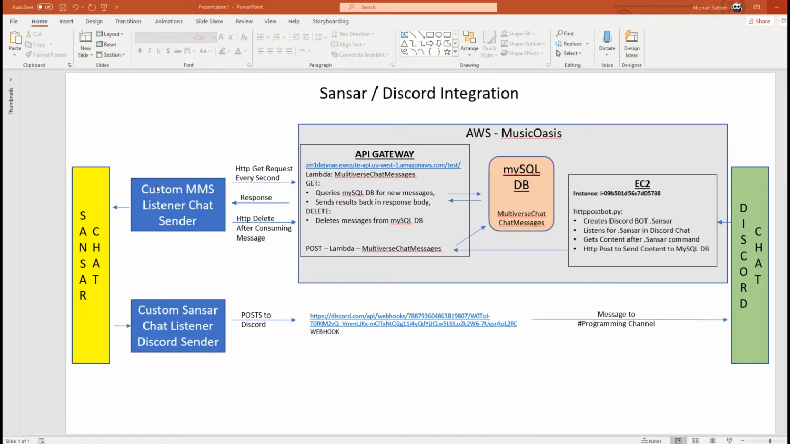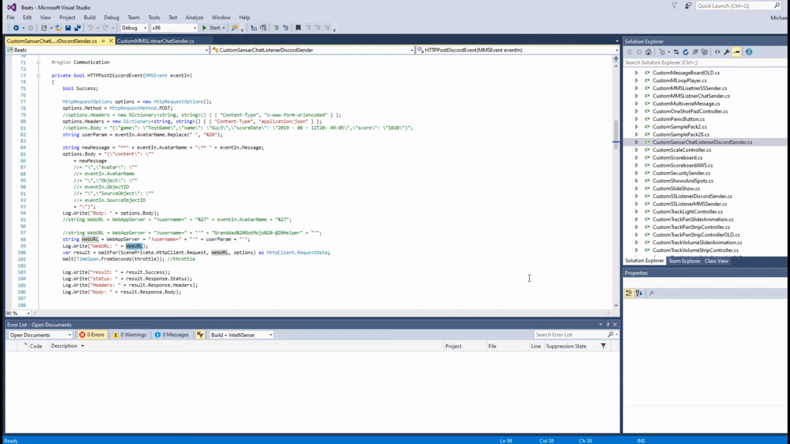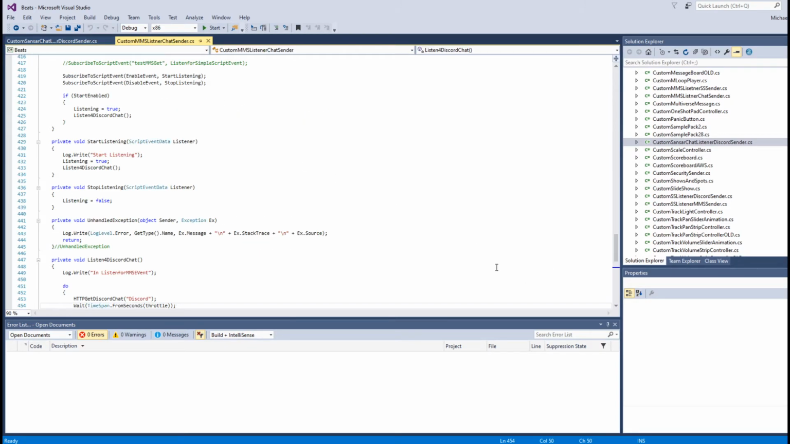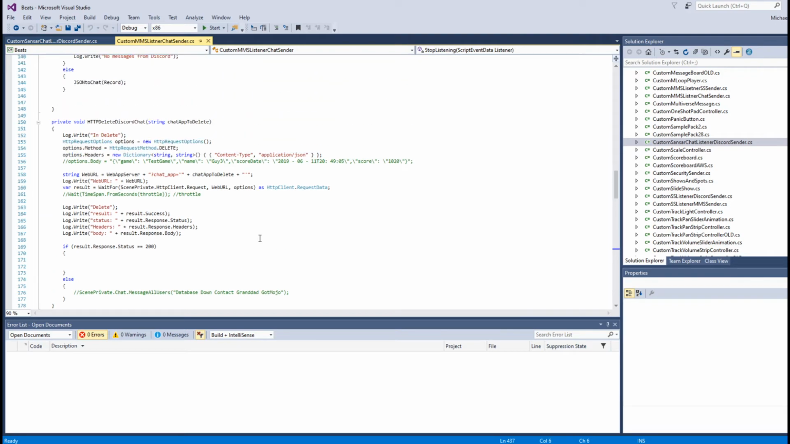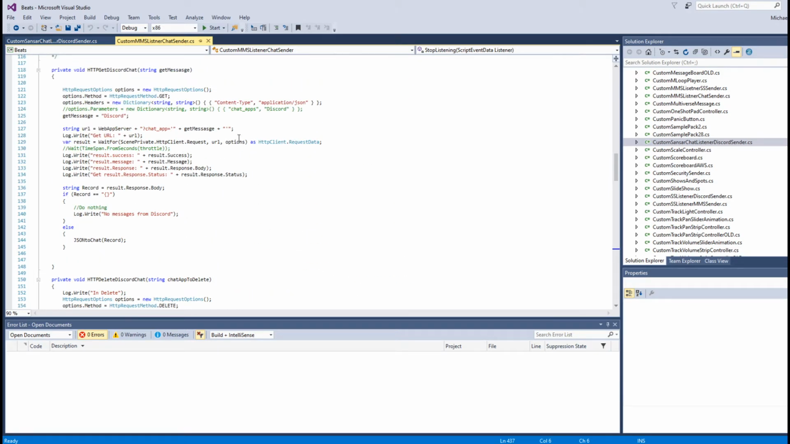But what Sansar is doing is it's running this polling program called Custom MMS Listener. MMS stands for Multi Metaverse Listener, or multiverse messaging system. God, that's a mouthful. And it's listening, and then it's sending the information to a chat. So it works like you'd expect. It's just an HTTP GET to say, hey, is there any data on the database? And if there's any data on the database, it goes ahead and posts it in chat.